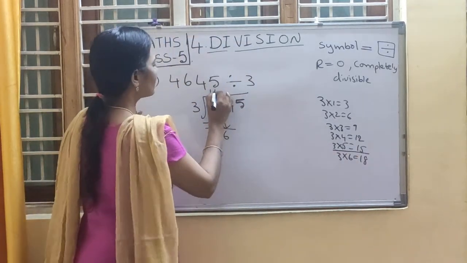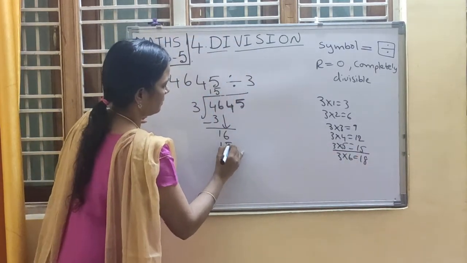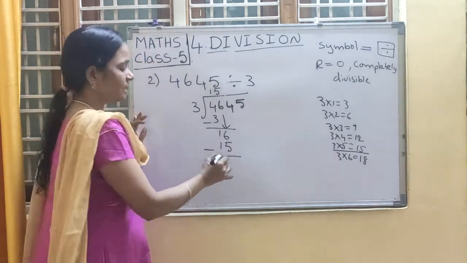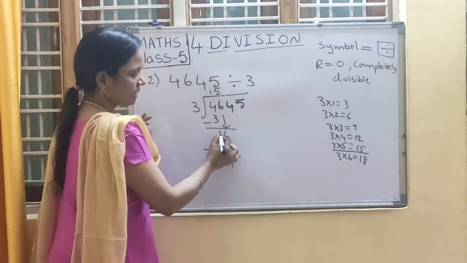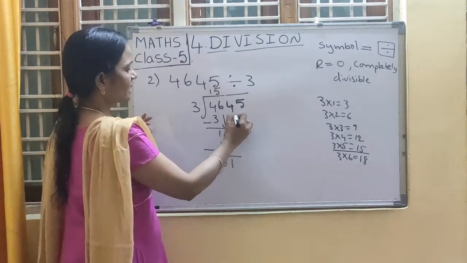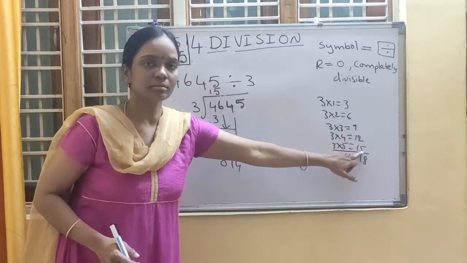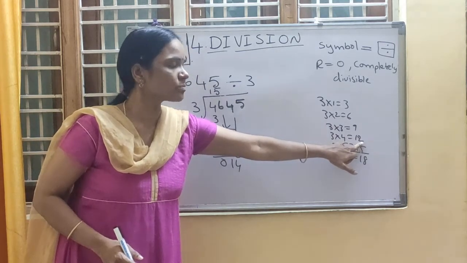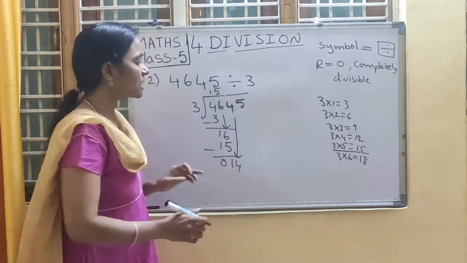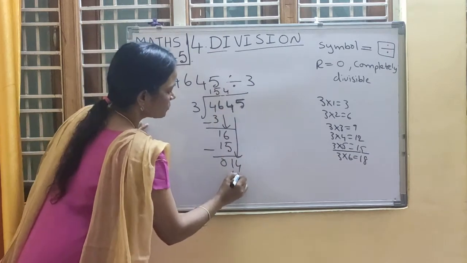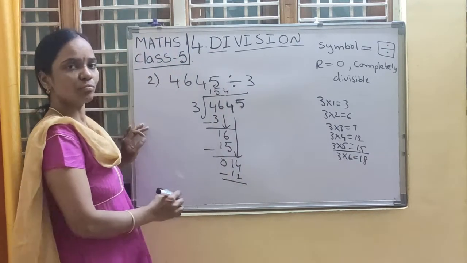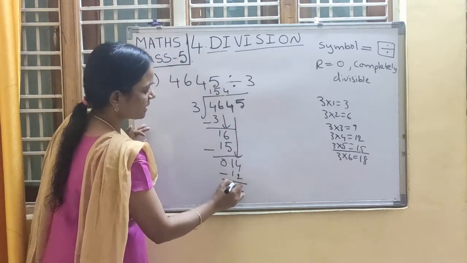So 3 5s are 15. So 6 minus 5 is 1. Okay, 1 minus 1 is 0. So 1. Again bring down 4. Now it is 14. In the 3 table will you get 14? No. So write the nearest smallest number, that is 3 4s are 12. 3 4s are 12. 4 minus 2 how much, children? 2. 1 minus 1 is 0.